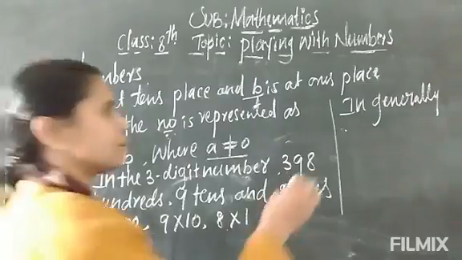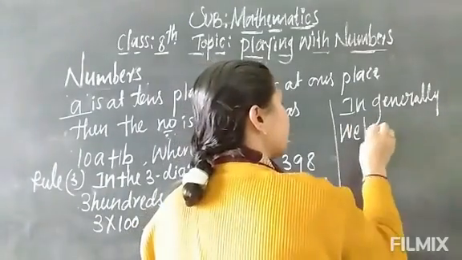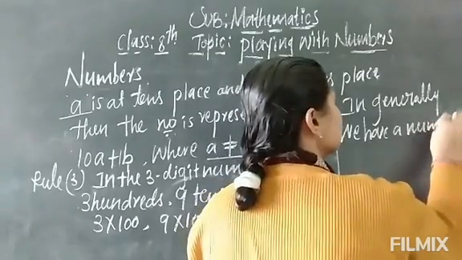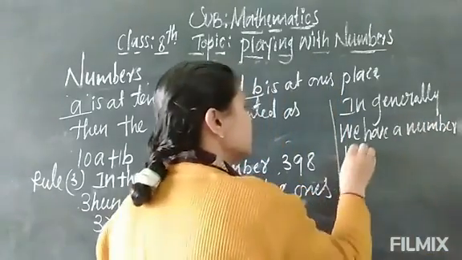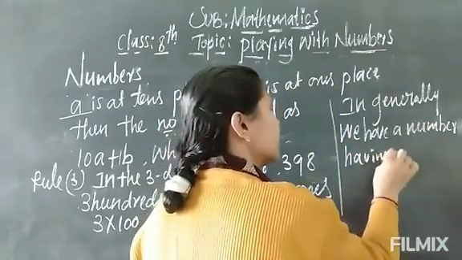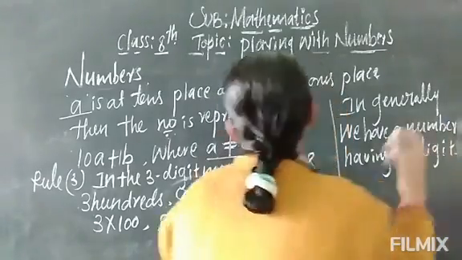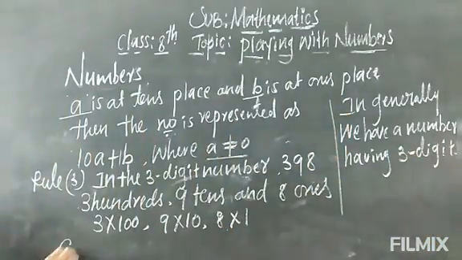We have a number having 3 digits, so we place A at the hundreds place.